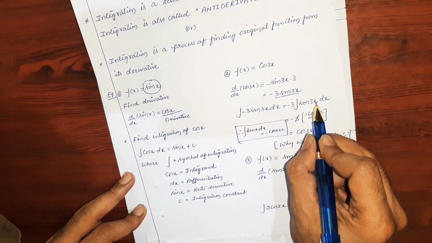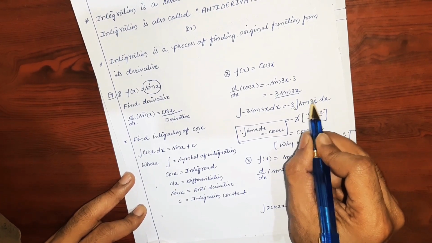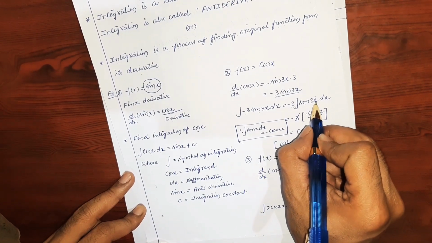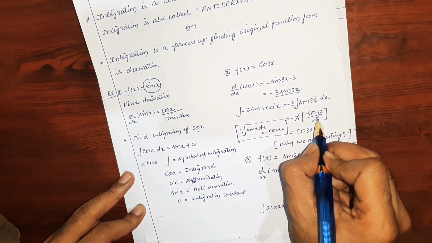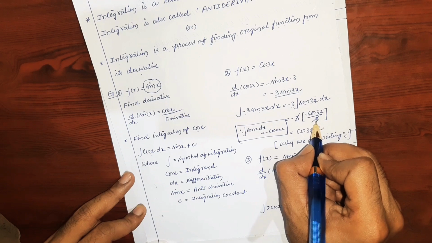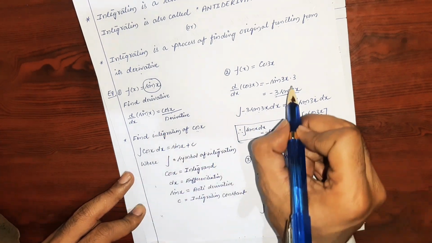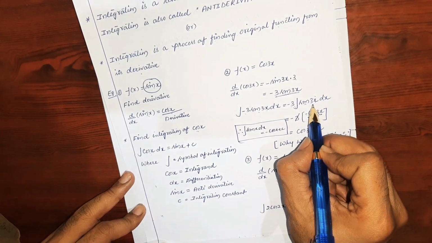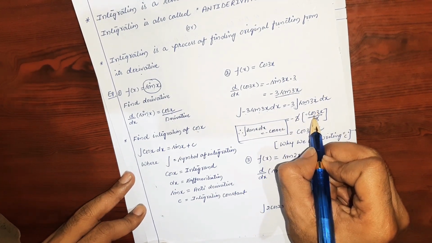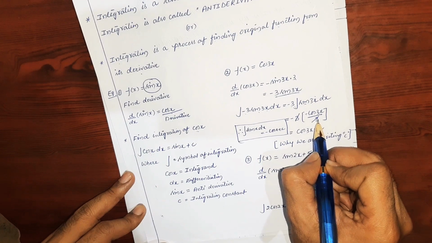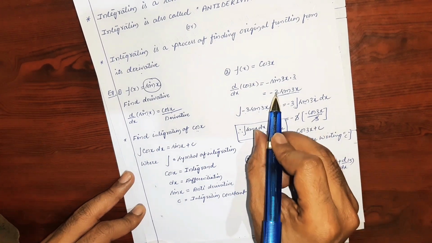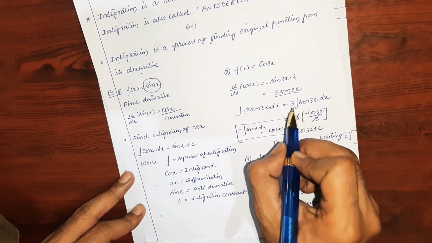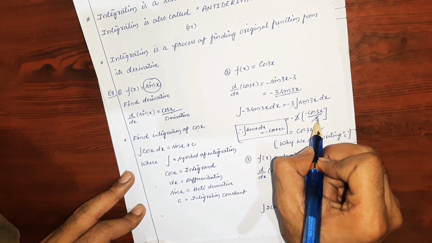You have to write the inner function derivative of this sin 3x. Where do you have to write it? You have to write it in the denominator. In differentiation, where are we writing it? We are writing it in multiplication. In integration, you have to write the derivative in division, because they are reverse processes. That's why we are writing it in division.